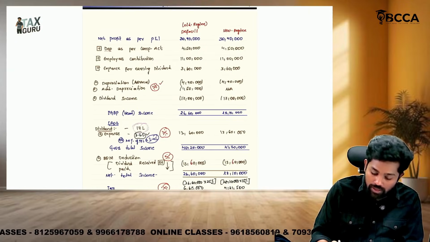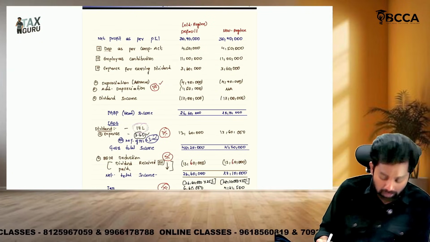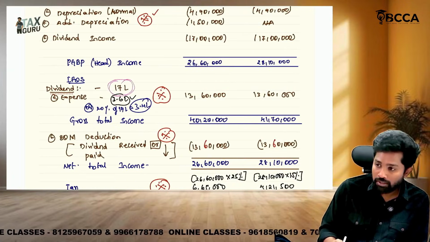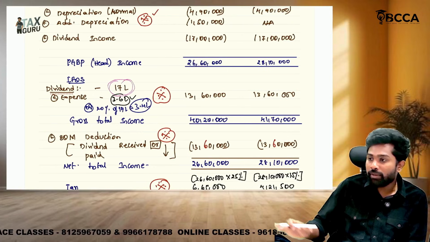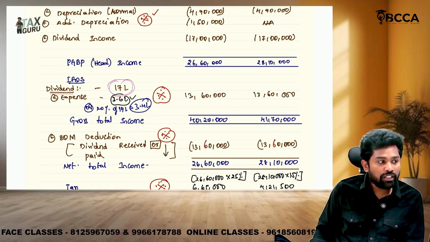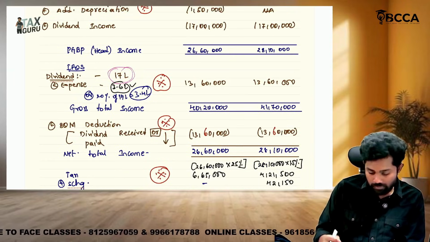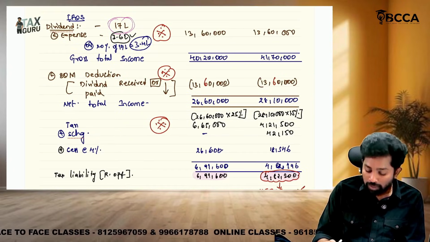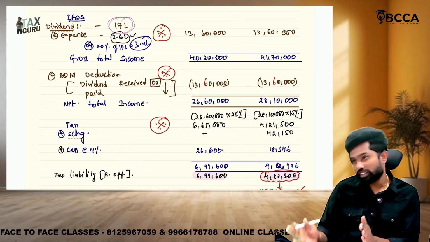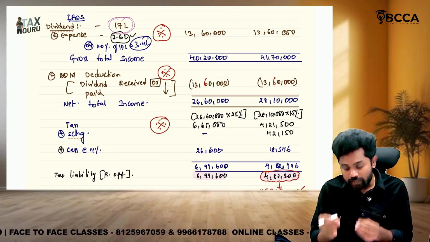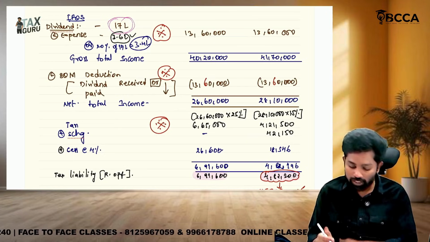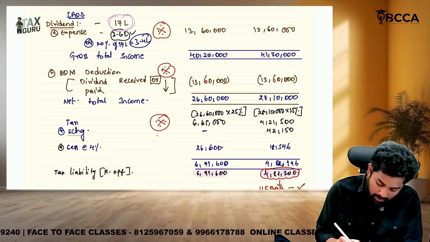There are no incomes which are taxable under other head. Why? IFOS income is there, but the total IFOS income is claimed as deduction. So the only income remaining is what? PGBP income only. So under normal regime, anyhow 25% only. Even under 115 BAB, there are different tax rates also. The income, everything is like PGBP only. So apply 15% plus surcharge.